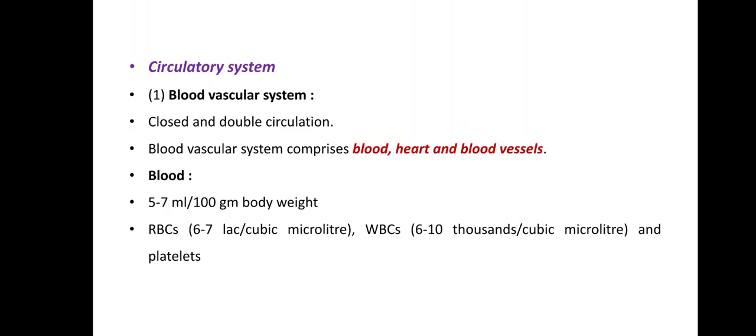RBCs are mainly involved in transporting oxygen, nutrients and other substances to various parts of the body. These blood cells are also involved in removing waste from the body. And there are 6 to 7 lakh RBCs per cubic microliter.